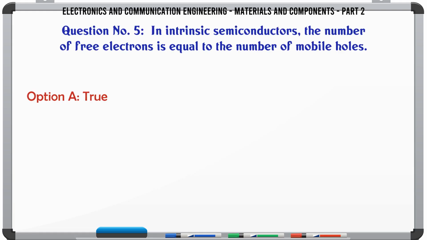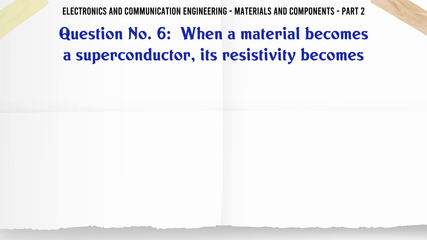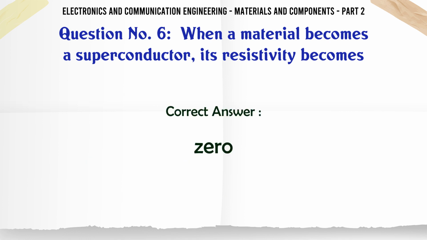In intrinsic semiconductors, the number of free electrons is equal to the number of mobile holes. A. True. B. False. The correct answer is true. When a material becomes a superconductor, its resistivity becomes A. Very small. B. 0. C. About 10 of normal value. D. About 20 of normal value. The correct answer is 0.